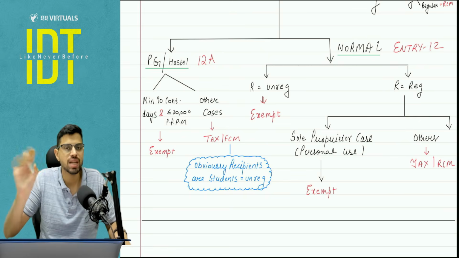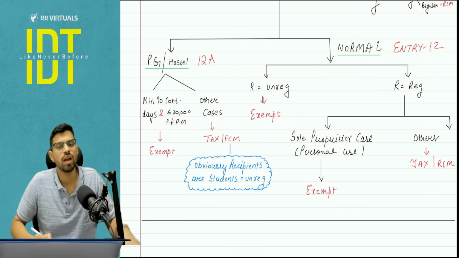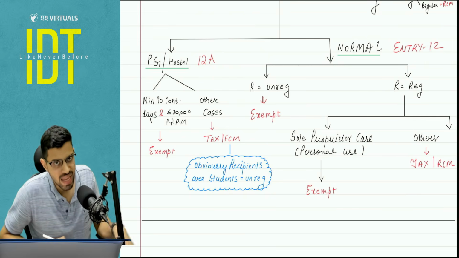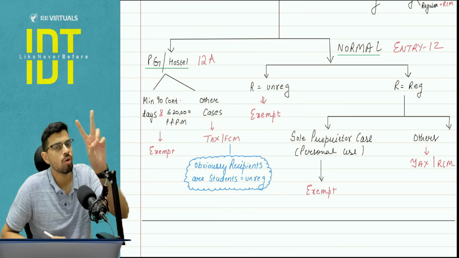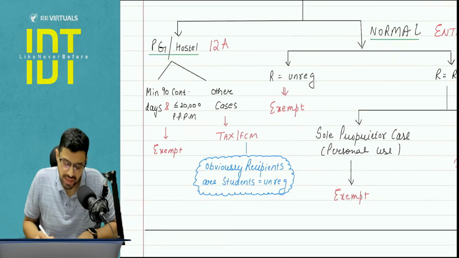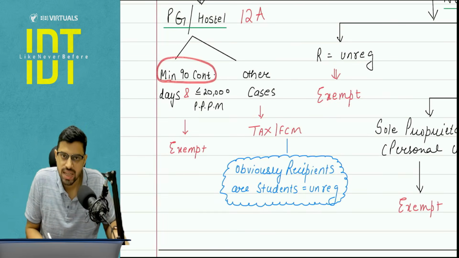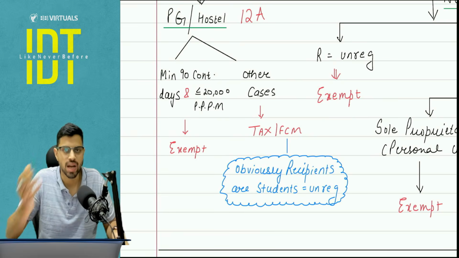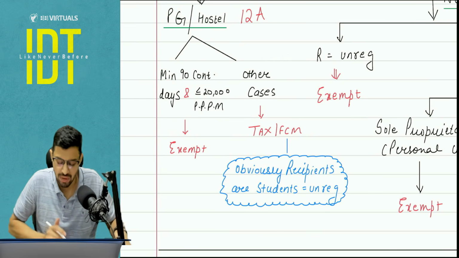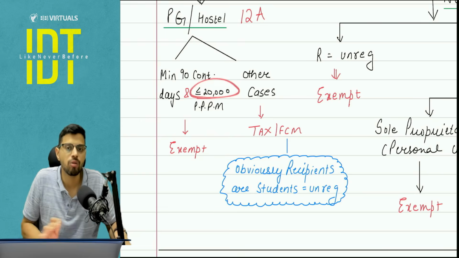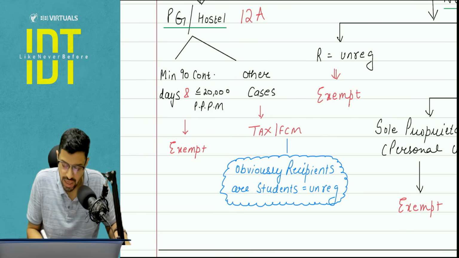And what is entry number 12A? All the PG hostel camps are excluded from entry number 12, because recently entry number 12A came and it provided 2 more conditions to be complied with. That is a minimum 90 continuous days' stay. So if there is a PG where you go for Saturday, Sunday, tax will apply, GST will be applied. And the second condition, the amount is not too much. It is not a luxurious PG: the rent is up to 20,000 per person per month.